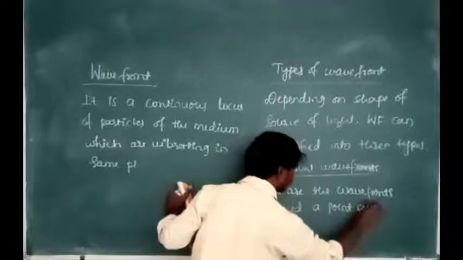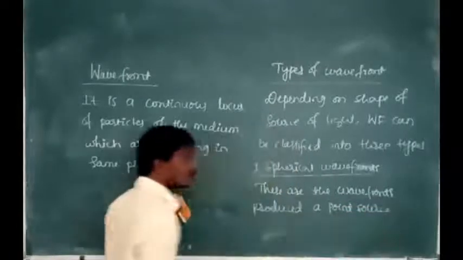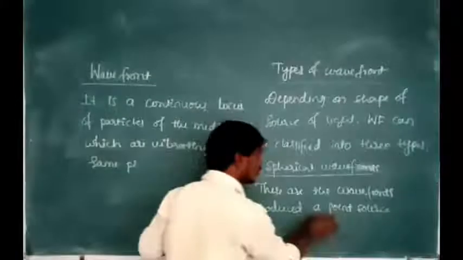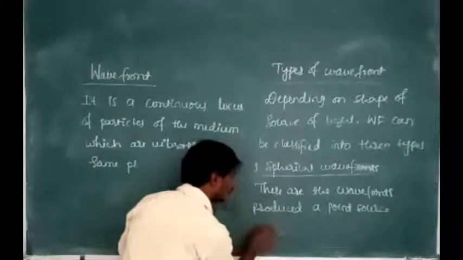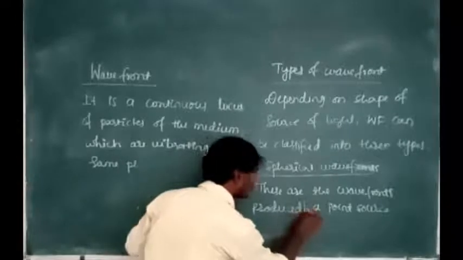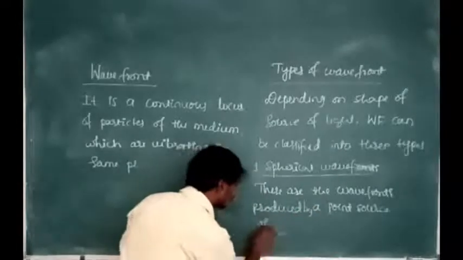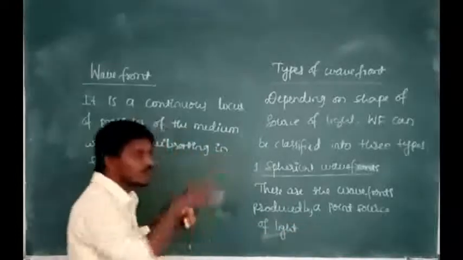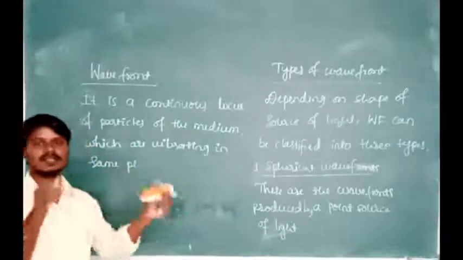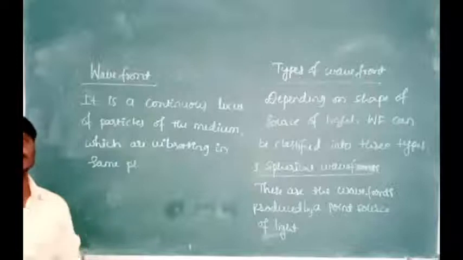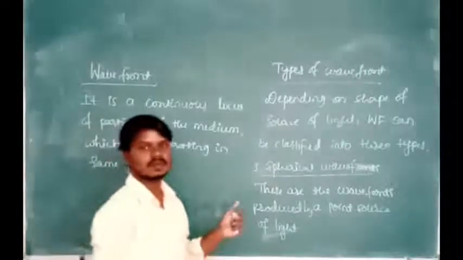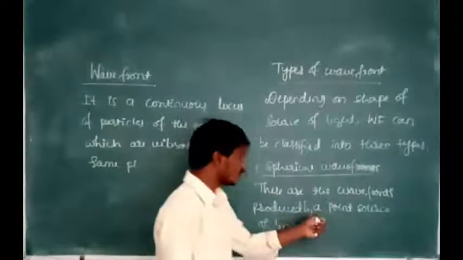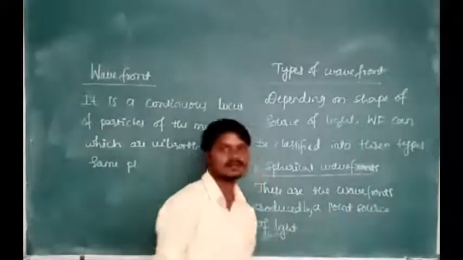Means here the source of light is just like a point, its size is very small. That is why we take a point source. Also on this spherical wavefront, all the particles are vibrating in the same phase because all the particles are at equal distance from the source of light.